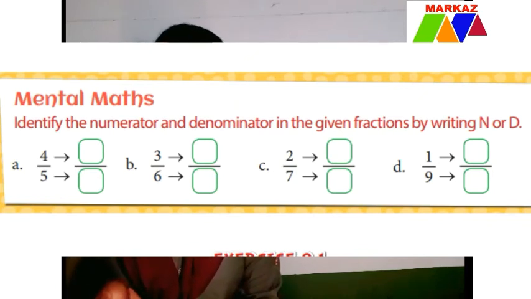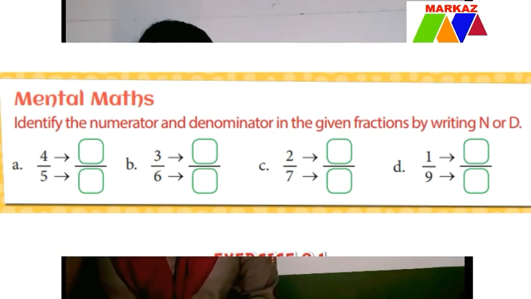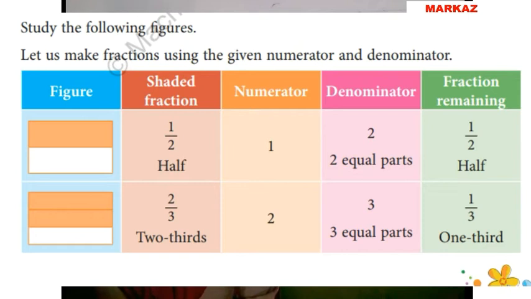Understood? Here are some more exercises for you. You have to do them by yourself. So simply, a fraction is a part of a whole. The fraction consists of two kinds of number, numerator and denominator. So, more about fractions. Just look at the other one. More about fractions. Study the following figures. Let us make fractions using the given numerator and denominator.